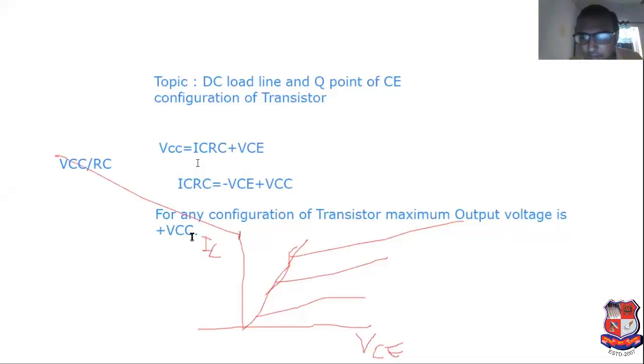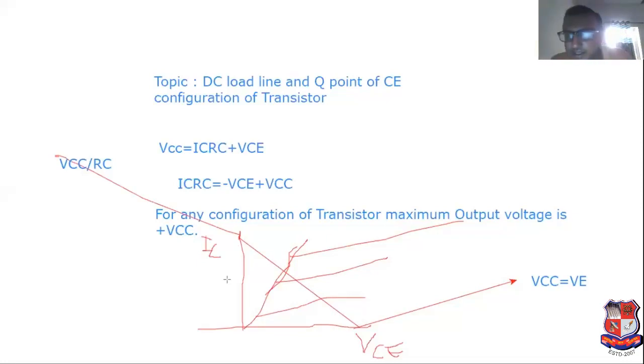And here is another point, make IC equal to 0, so VCC equal to VCE. So here we can get VCC equal to VCE. If you connect these two points, see this. This is known as DC load line.